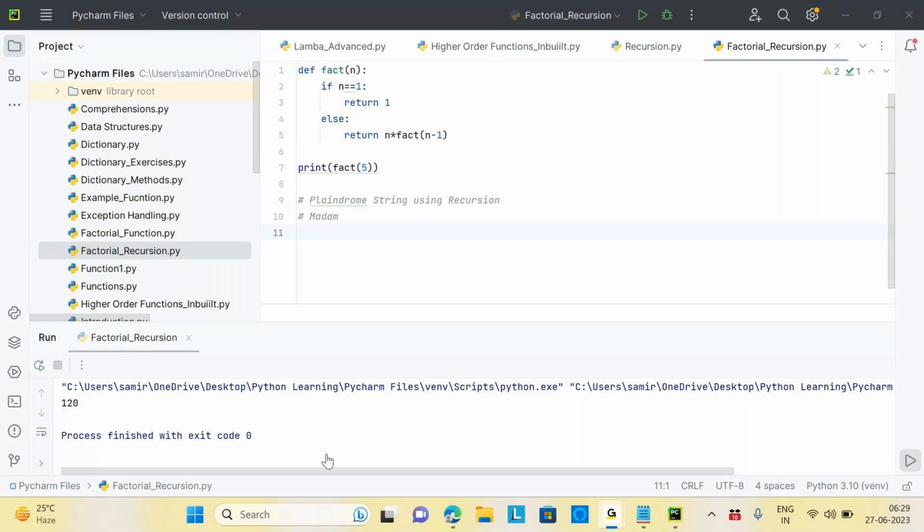With loop, you have to do without loop. I have done it without loop. Okay, without loop means recursion. I just checked for string equals string using slicing. And if both are equal, then I gave a condition: if both are equal, then it is a palindrome. Print the palindrome. Else, the word is not a palindrome.